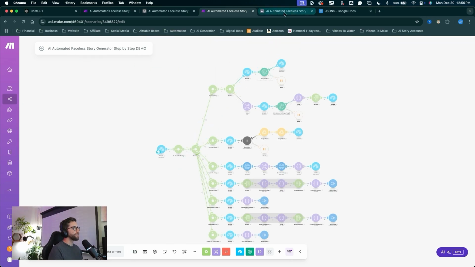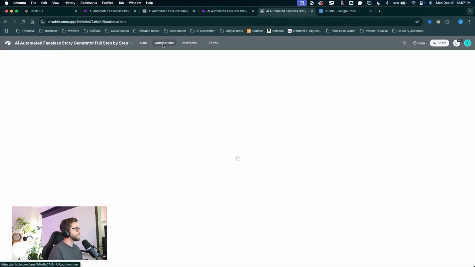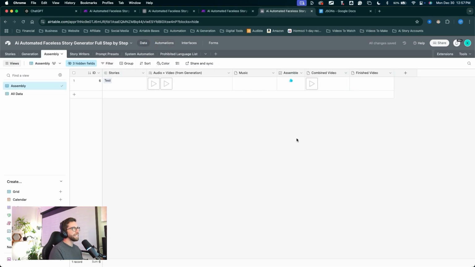We'll jump into Airtable now to trigger the automation to get the finished video. If we check the automations tab, we'll come down to our add music and finalize automation here. We'll check the trigger: when music is not empty, combined video is not empty, and assemble is checked. So let's go ahead, jump into the data, and we'll trigger this automation by adding in our music clip.